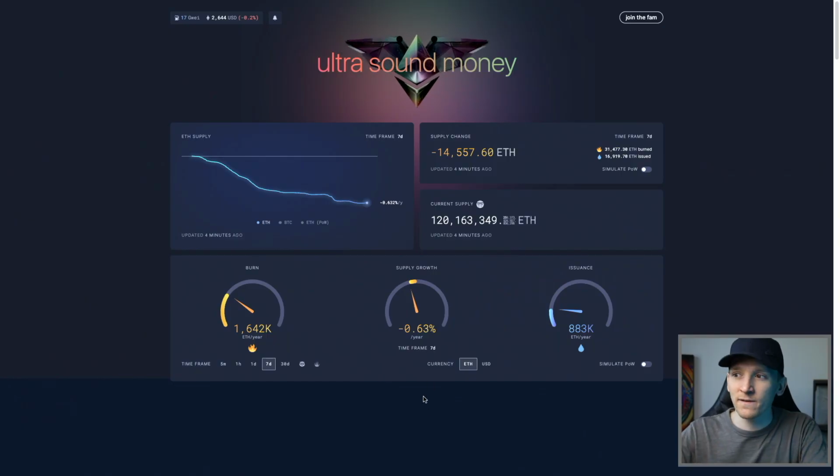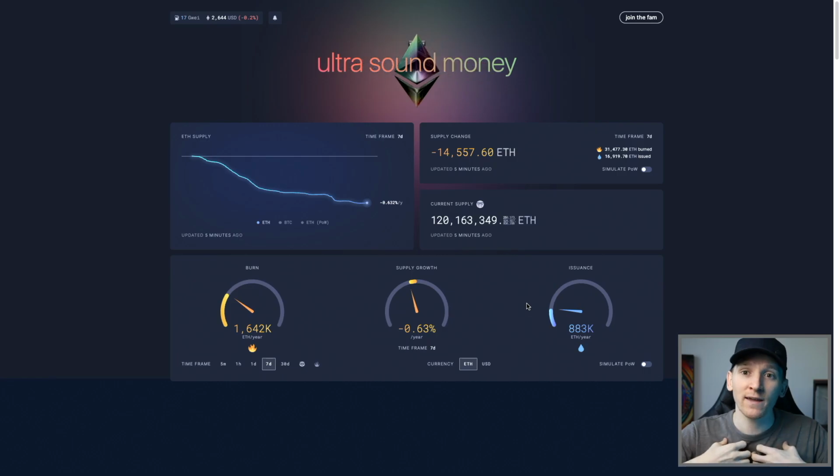This is a dashboard to see exactly what's happening on Ethereum right now. As we can see, Ethereum actually has an unlimited supply. That is, every single block, it creates new ETH tokens. Now, what we want is that the fees paid by users actually are more than that. Because as long as the fees are higher than the creation of new coins, we're actually getting a real yield from the fees. If fees are lower than the creation of new coins, then there's more coins being created by the protocol than the fees being paid.